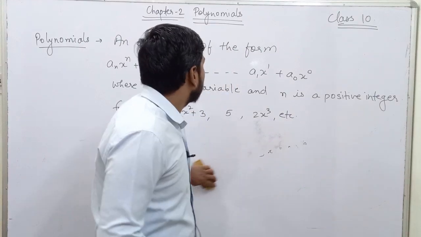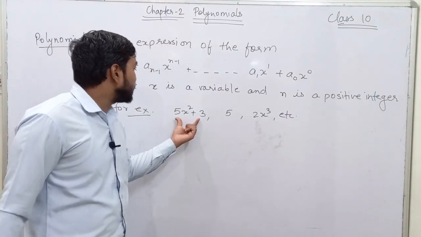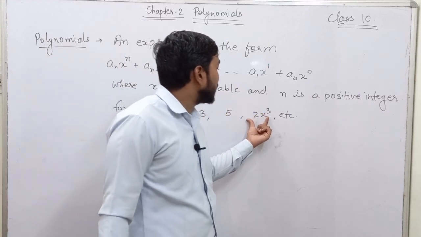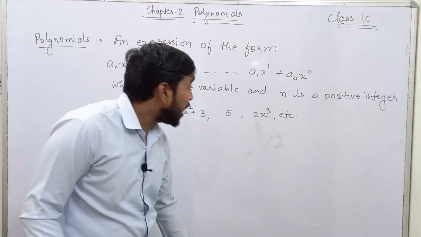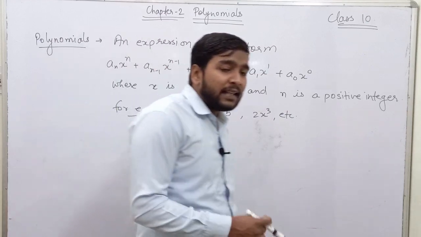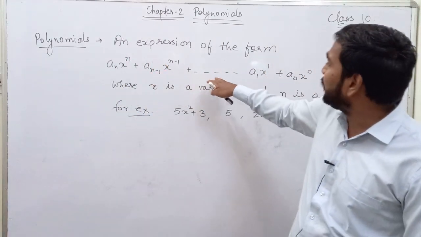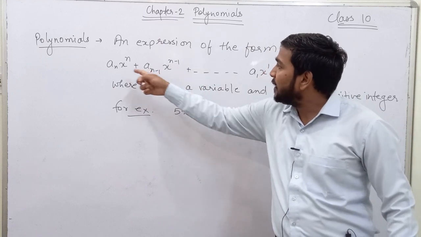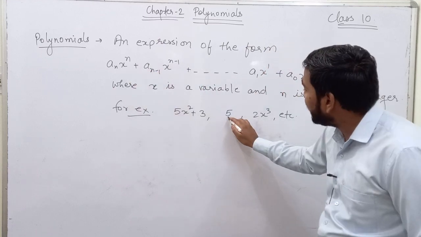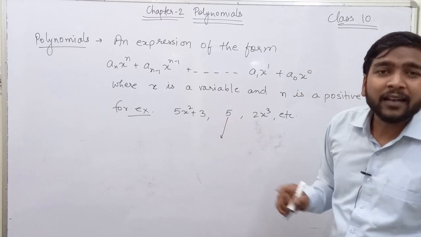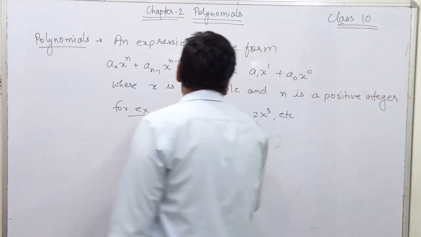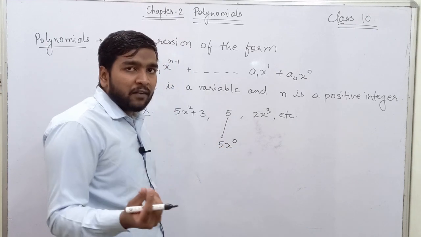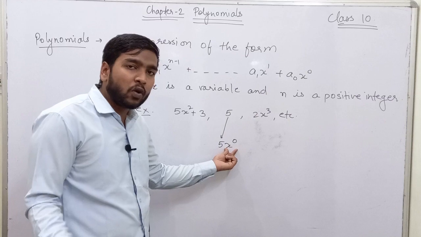I have written here 3 examples of polynomials. Here the expression is 5x square plus 3. Here the expression is only 5, and here the expression is 5x power 3. Now if you look here, I said that in the expression for a polynomial, in each term there is a variable. You will say that in 5 there is no variable, but this 5 can also be written as 5 times x power 0. Power 0 of any base is always 1.